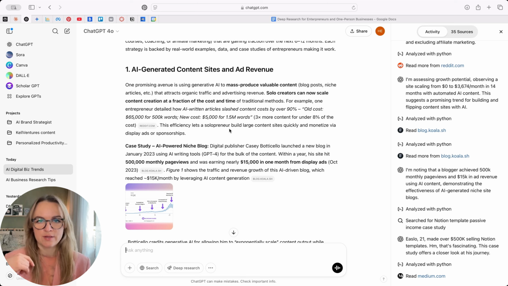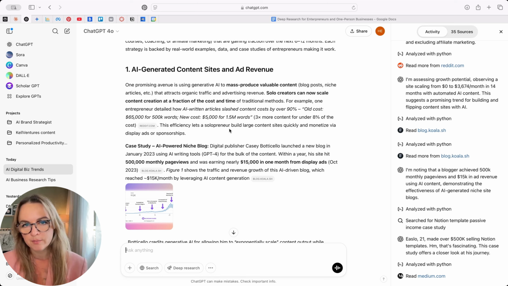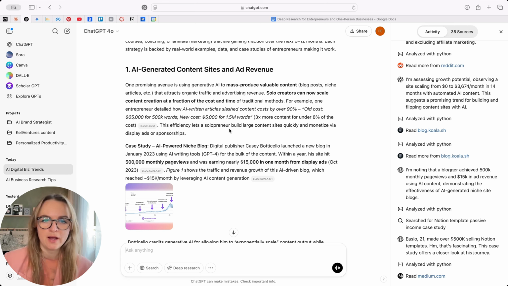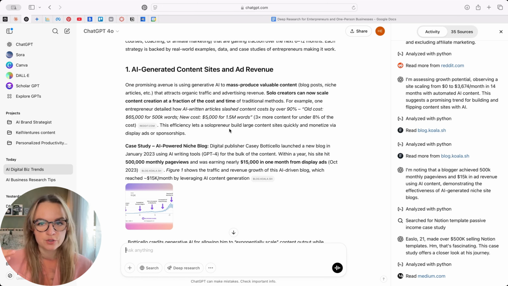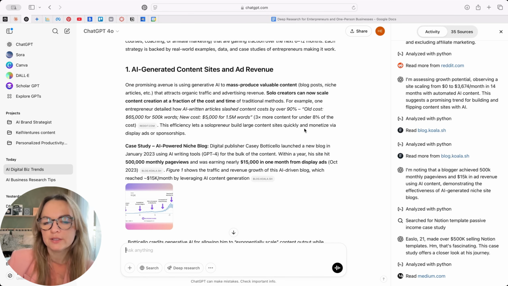Again, this is not something that I'm interested in pursuing, because of the philosophy that I mentioned earlier. To me, anything that is mass produced, like content, images, videos, I don't find meaningful. So overall, it captured this trend.